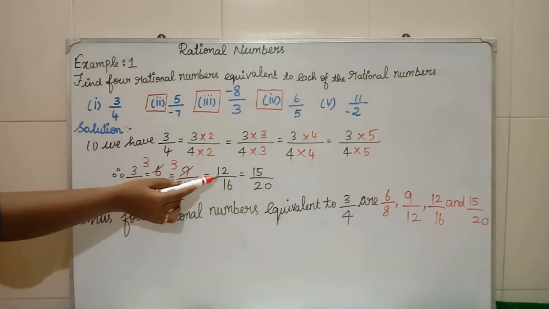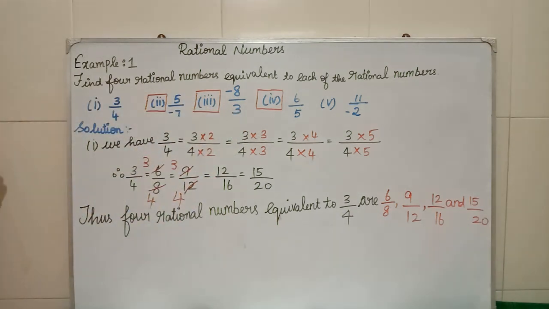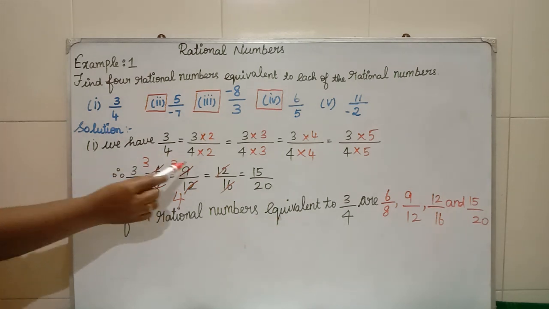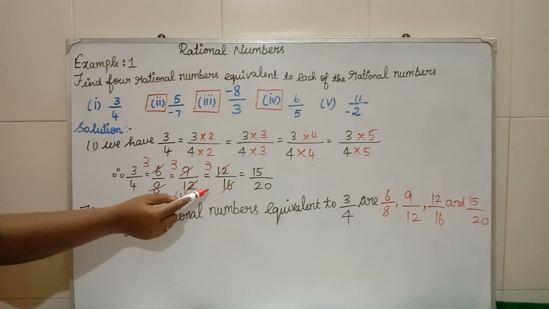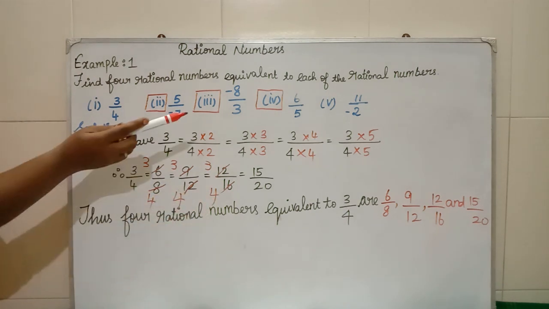Similarly, here what we have multiplied? 4. So, cancel with 4 to numerator and denominator. In 4 table, 12 how many times? 3 times. In 4 table, 16 how many times? 4 times. So similarly last we have multiplied with 5.